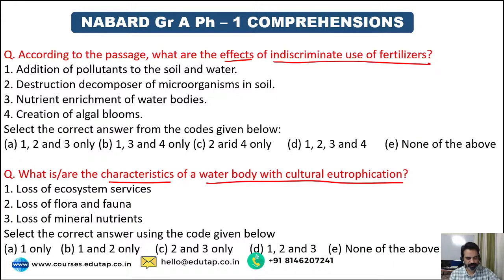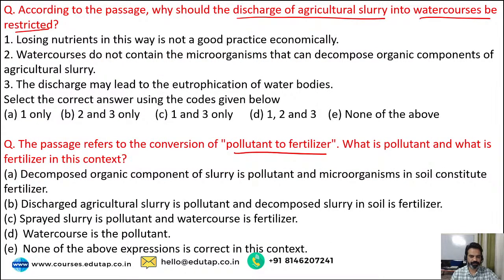So guys, before we read the passage, can you give me the central theme of the passage? What do you think the passage is going to be about? Fertilizer, agricultural slurry, right? Water body, pollutant to fertilizer. What do you think should be the central theme of the passage? Yes, guys.